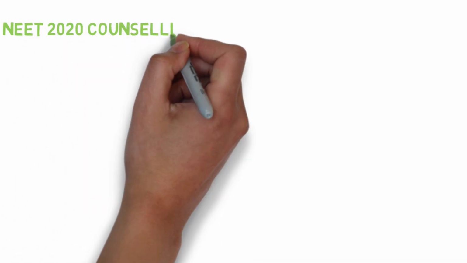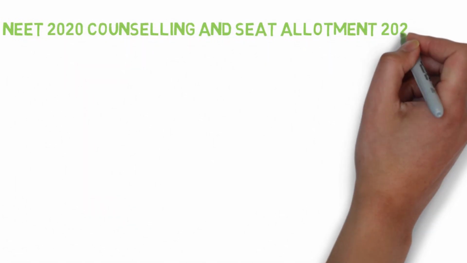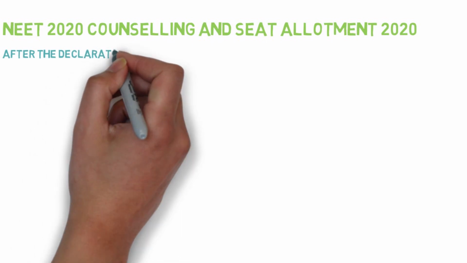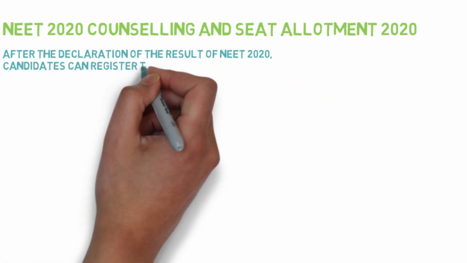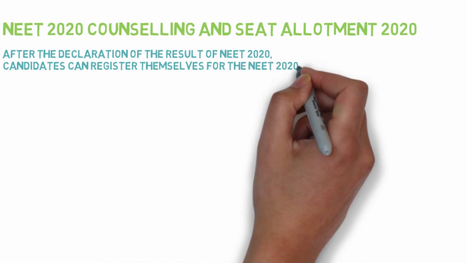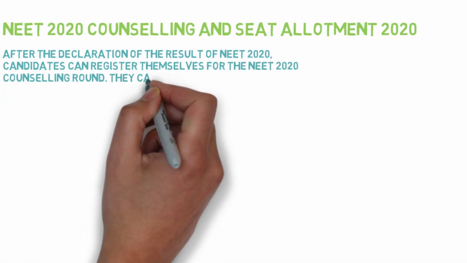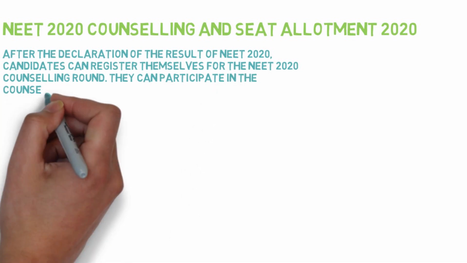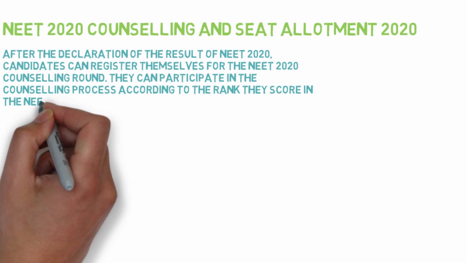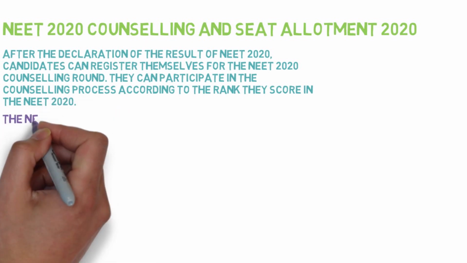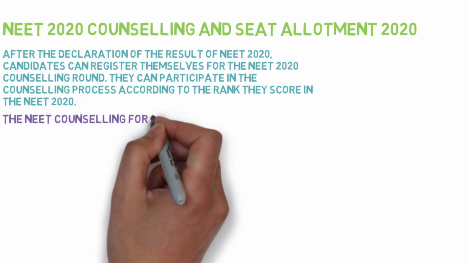Let us have a look at NEET 2020 counseling and seat allotment of NEET 2020. After the declaration of the result of NEET 2020, candidates can register themselves for the NEET 2020 counseling round. They can participate in the counseling process according to the rank they score in the NEET 2020. Let us see what is 15% quota and what is 85% quota.